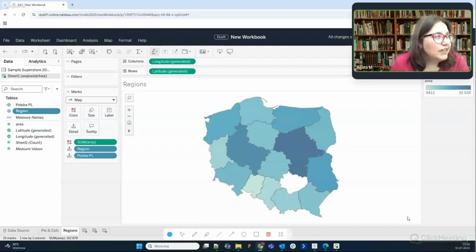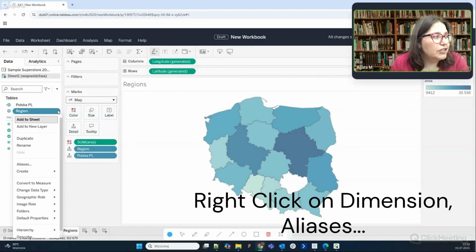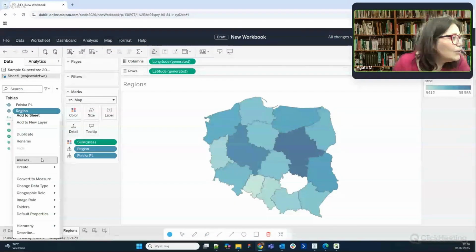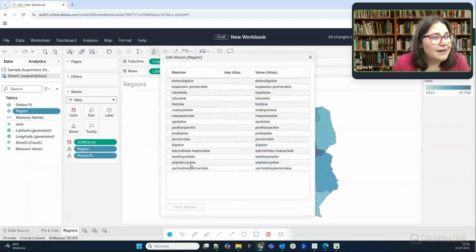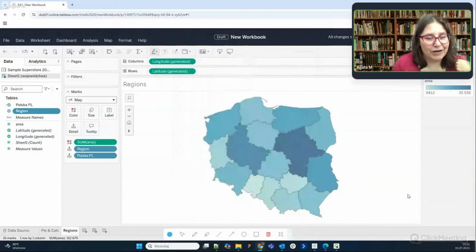Well, actually, I can click on my region, go to aliases, and then I've got a missing letter in front of the region. I put the letter in front, and just in a moment it should perfectly work. It does. Okay,